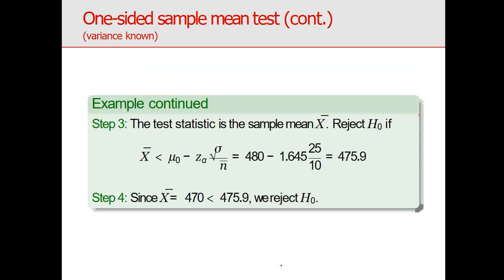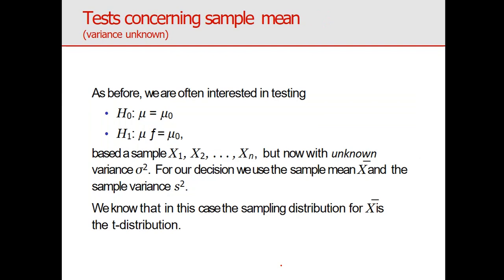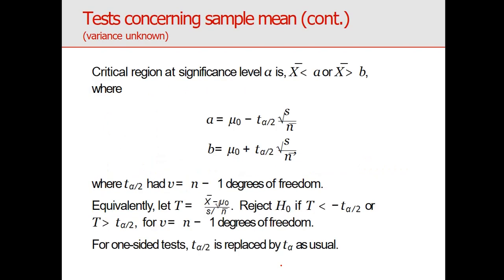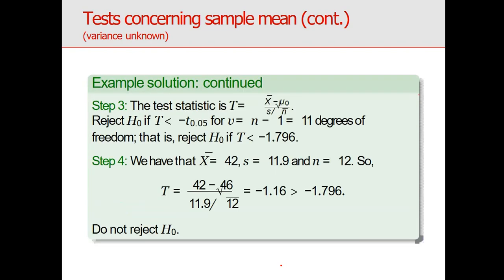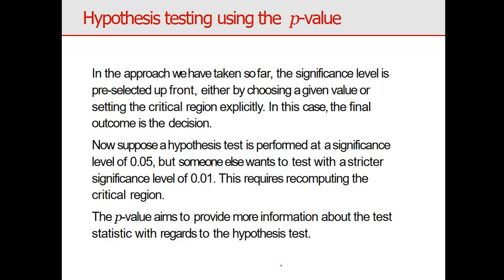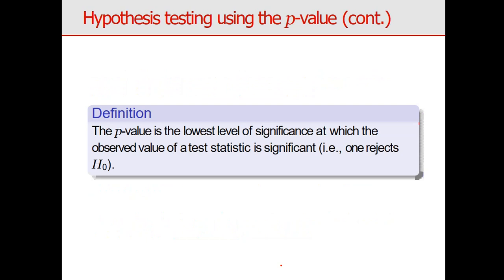This is also an example where variance is unknown, so here we use the t test. This is another example of a t-test, with its hypotheses. We can also discuss the p-value. The p-value is the lowest level of significance at which the observed value of the test statistic is significant; it is an alternative way of taking inference.